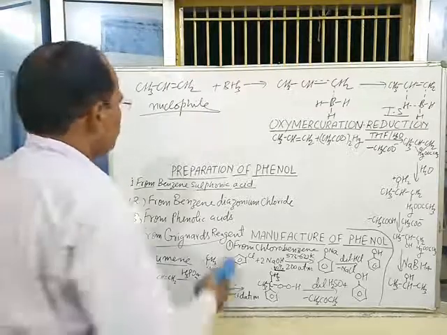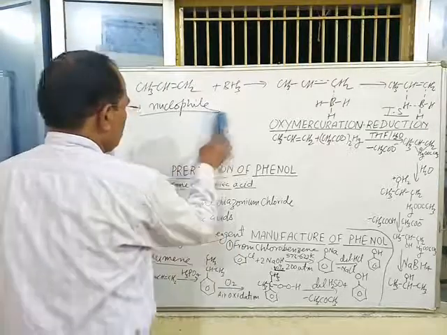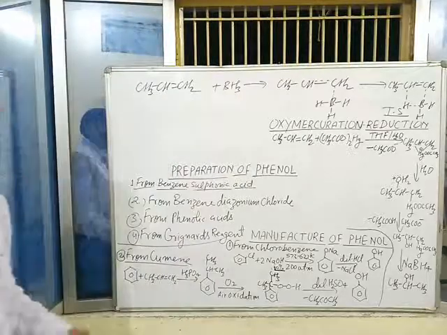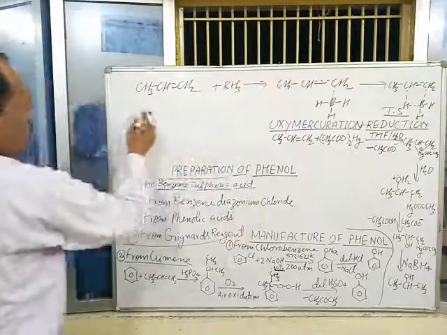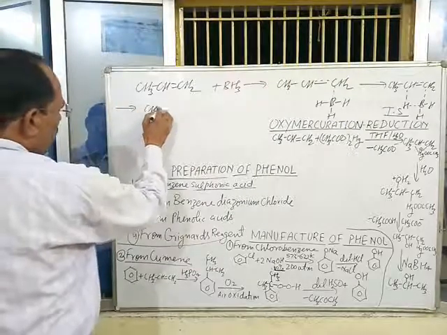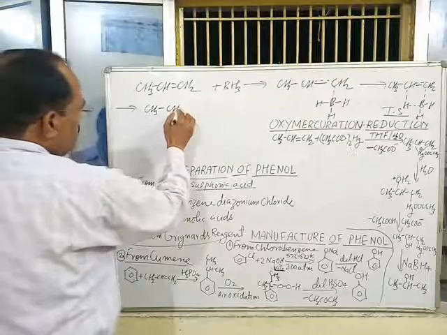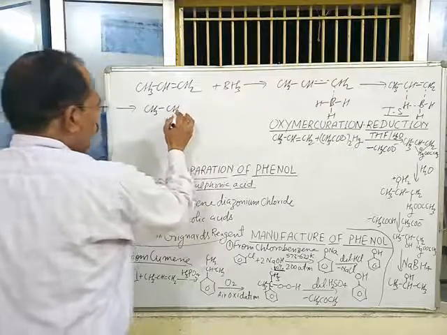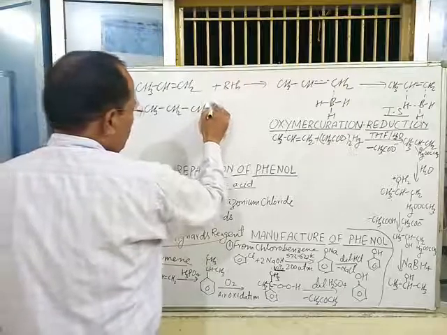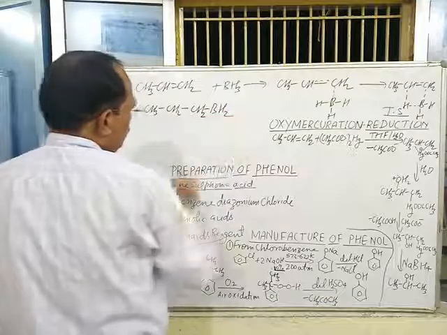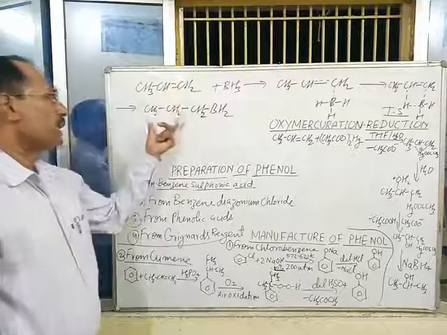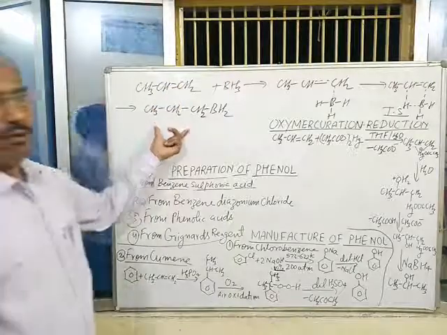After that, this transition state changes to CH3CH2CH2BH2. This product is formed according to the anti-Markovnikov rule.